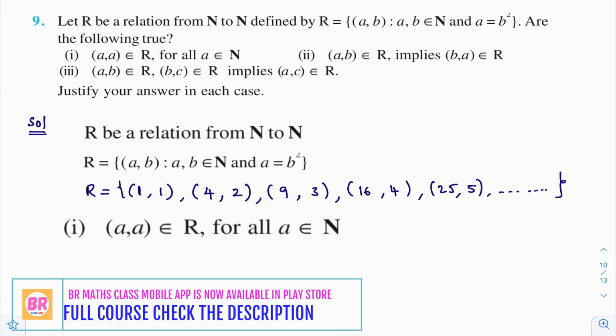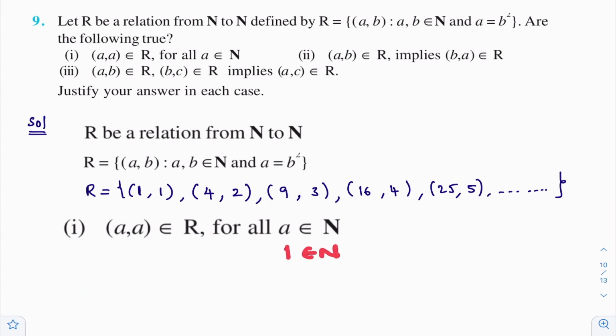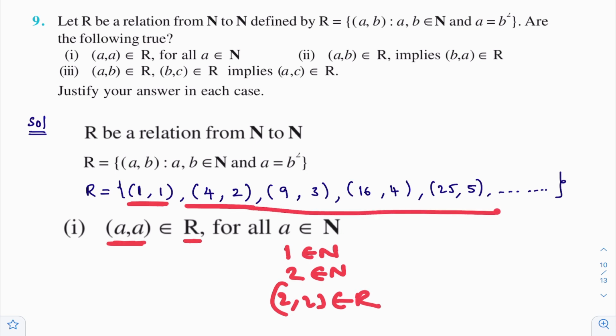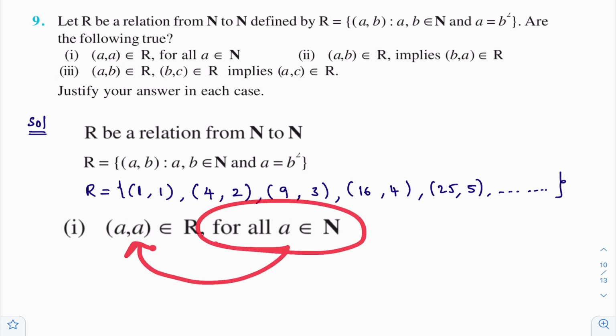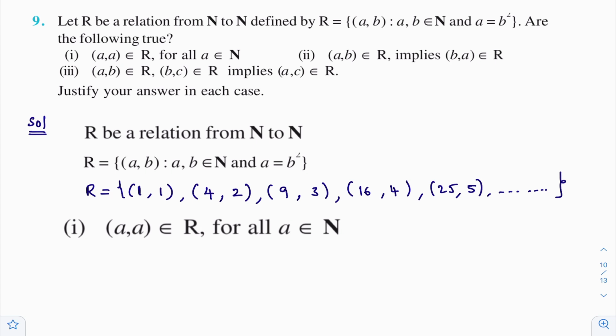Suppose you take 1, a natural number. Is (1, 1) there in this relation? Yes, (1, 1) is there. 2 is a natural number. Is the ordered pair (2, 2) there in the relation? Check it. The ordered pair (2, 2) is not in this relation. You can understand that very easily. (1, 1) is there in the relation, but they are asking for all natural numbers whether (A, A) belongs to the relation or not. So what I'll write? It is not true.